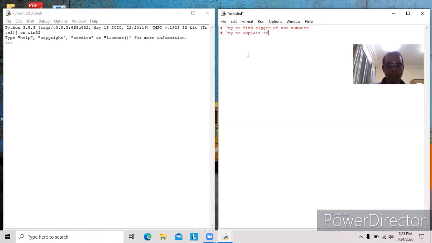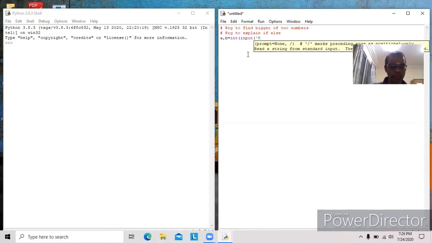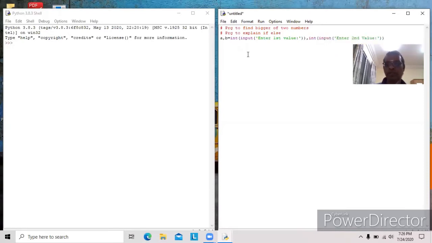Simple, sorry. If else. If else means we are having one condition, one if block, and one else block. Very simple. So here we have to get two numbers. A, B equal to int of input, enter first value, comma, int input, enter second value. So the first value will be assigned to A, and the second value will be assigned to B.